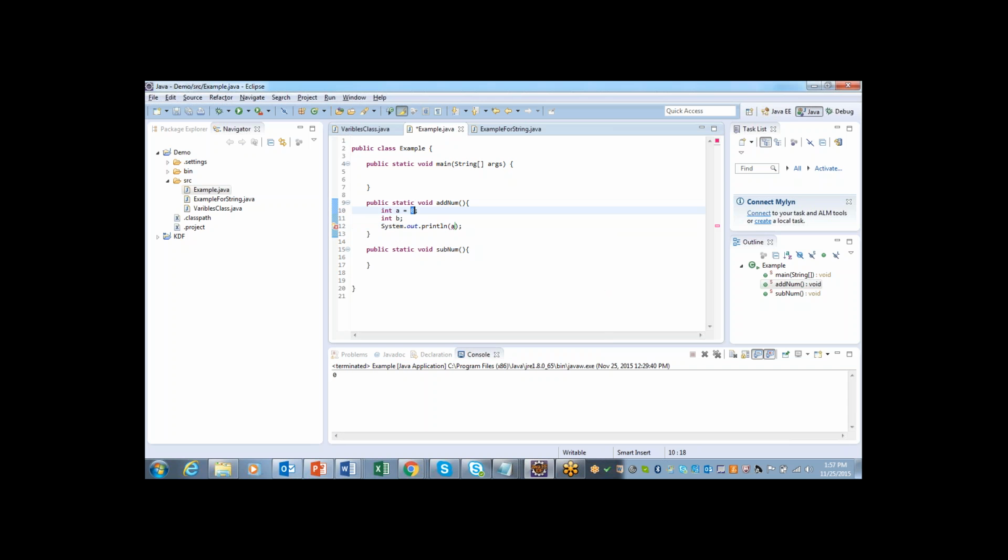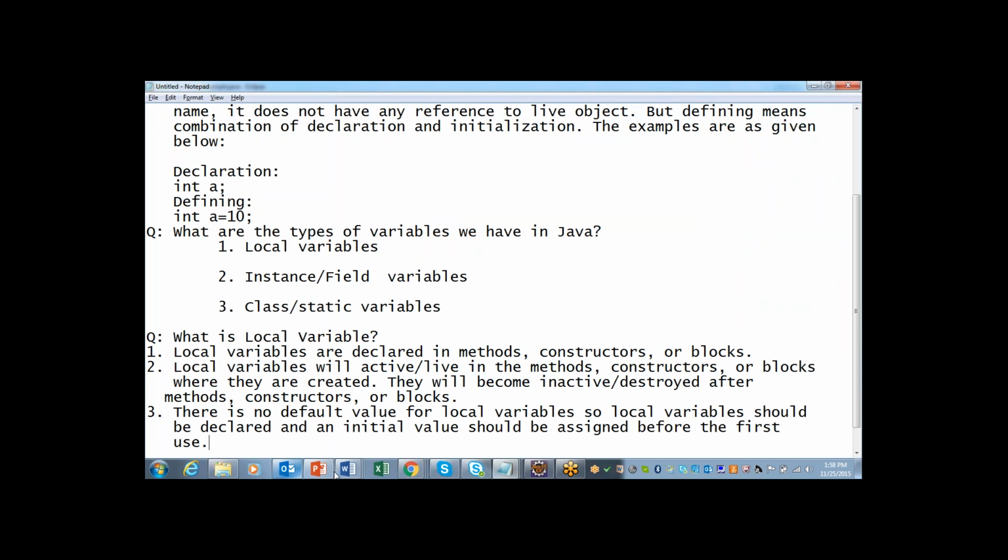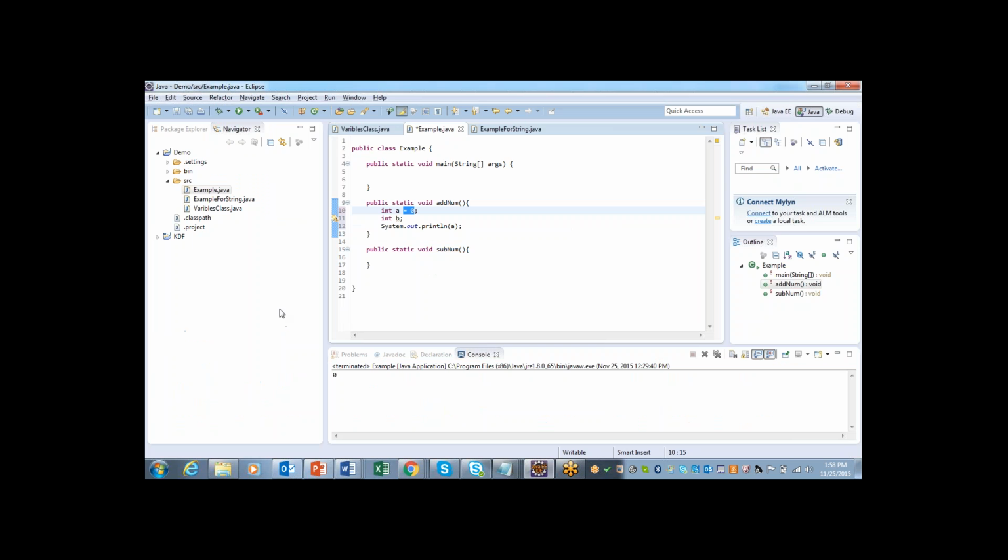If you click on this, it's going to assign the value. Initialization will happen here. It means that local variables cannot be used without an initialized value. You have to initialize the value before you use it.